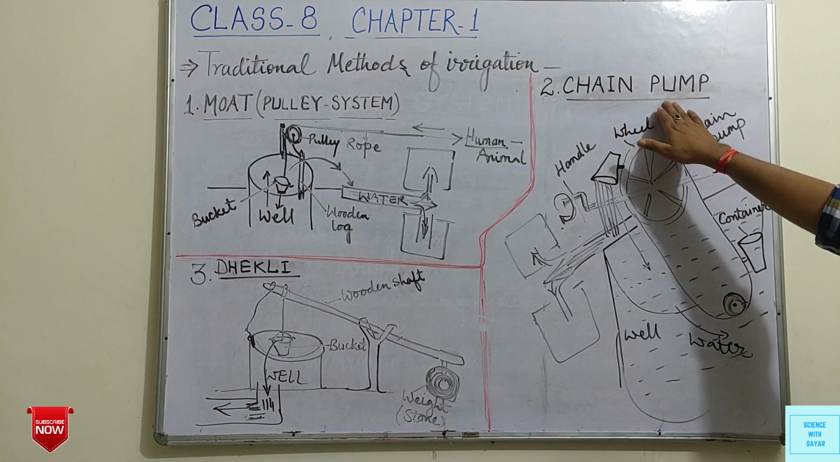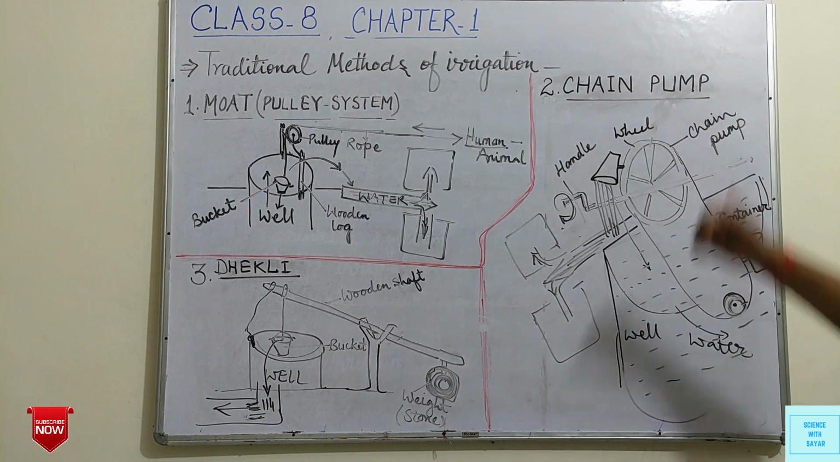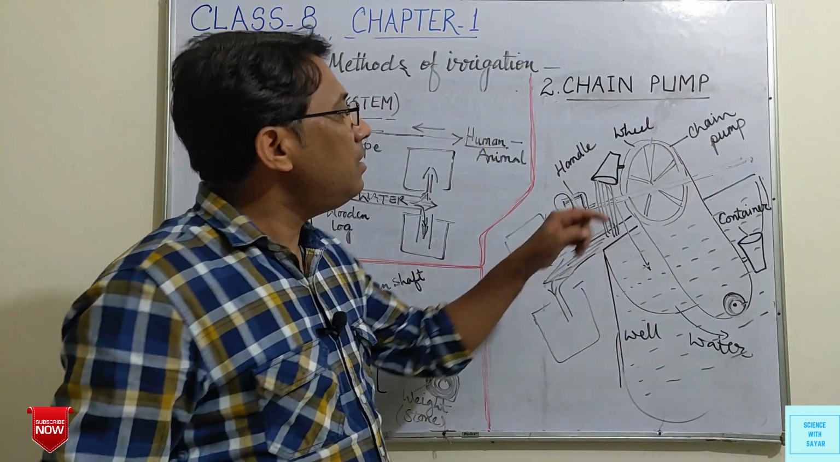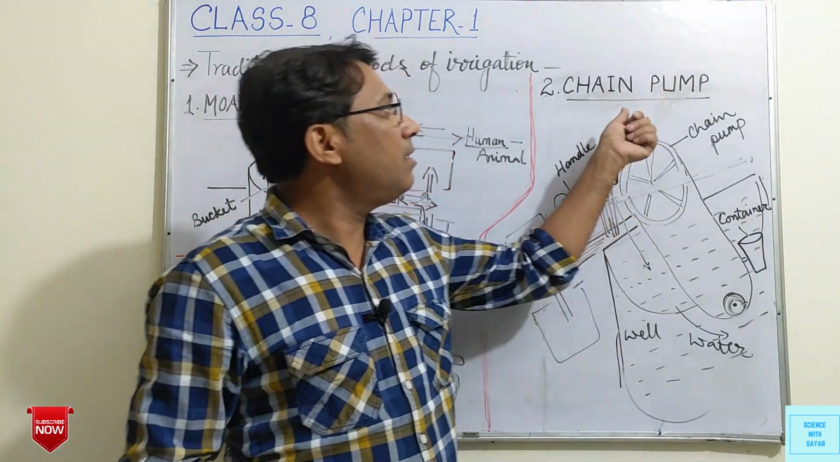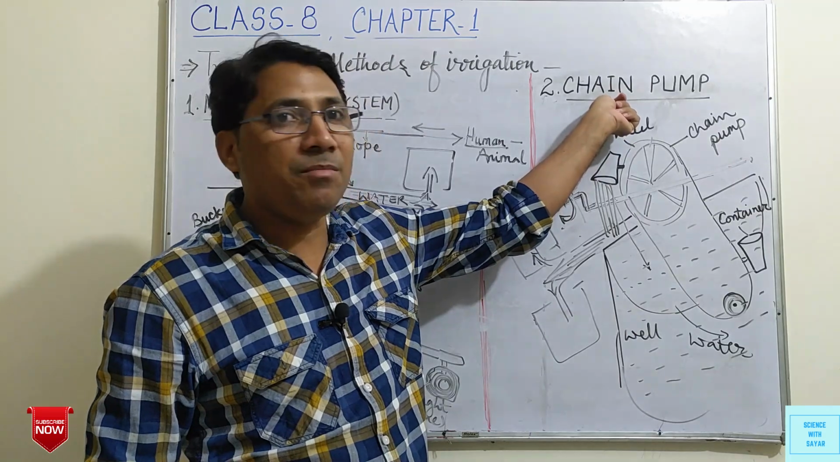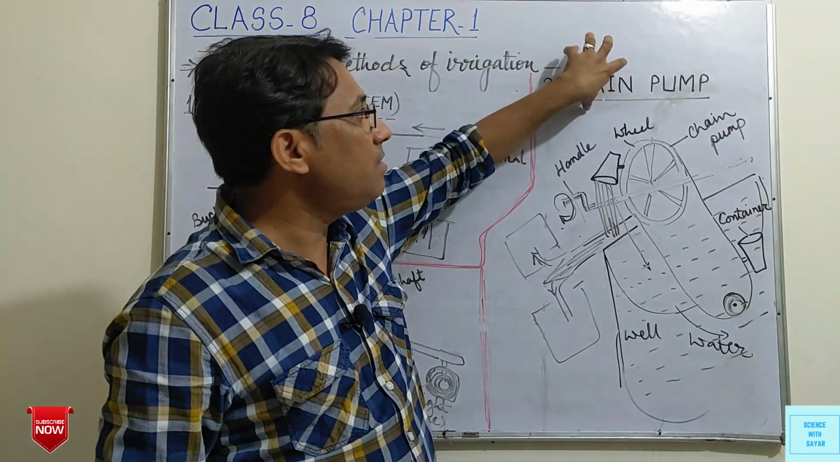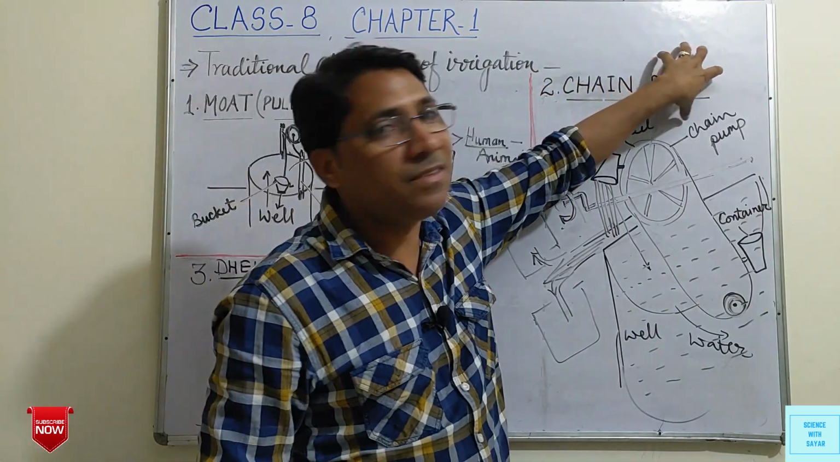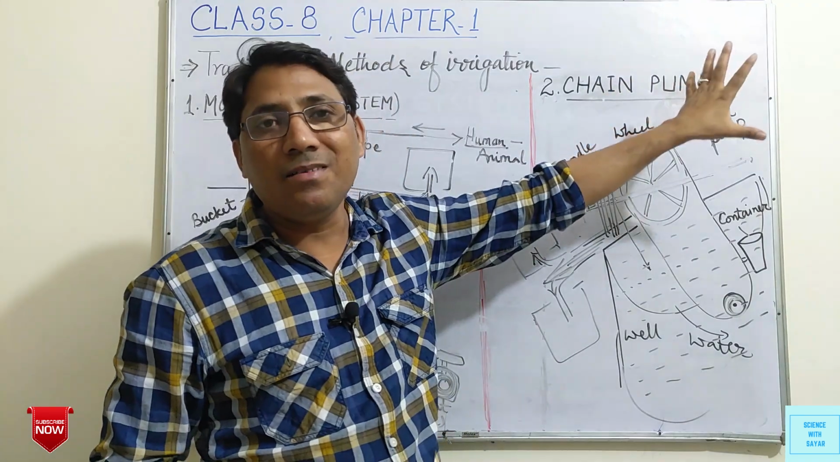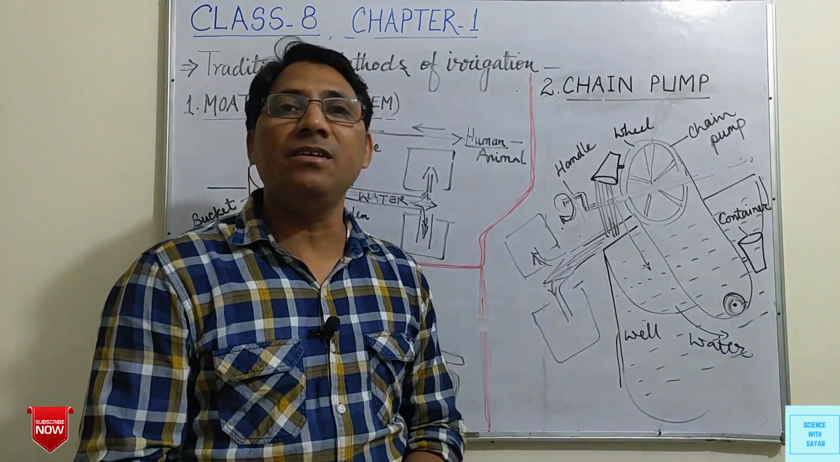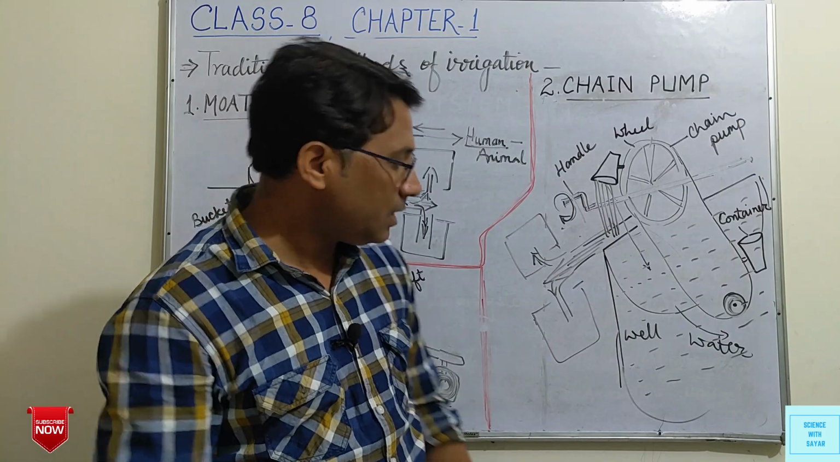Chain pump. As its name shows, there is a chain and pump system to irrigate the crops.